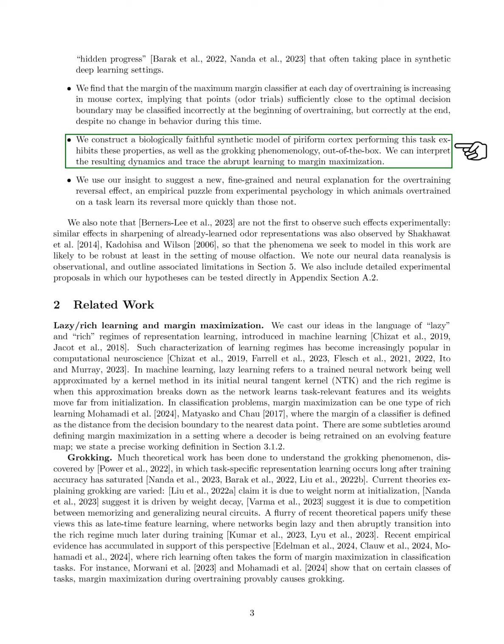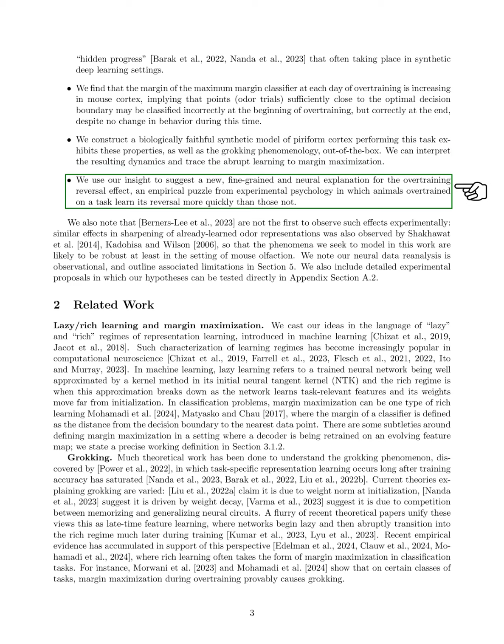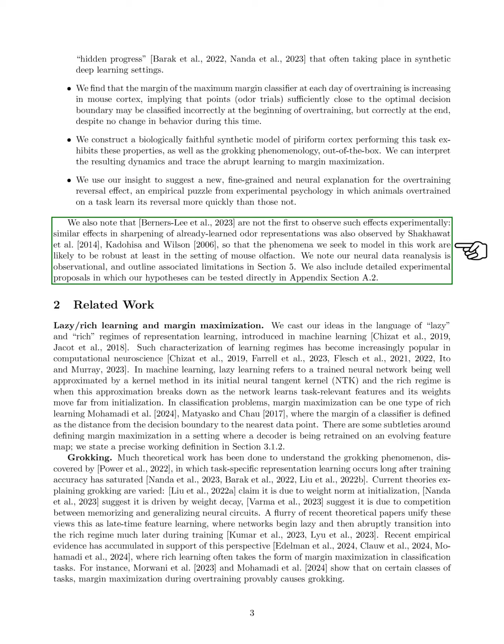We develop a synthetic model of the piriform cortex that captures these dynamics and the grokking phenomenon. This model helps us understand the learning process as one of maximizing the margin. We propose a new explanation for the overtraining reversal effect, where animals that are overtrained learn task reversals more quickly. Our findings align with previous observations of sharpening in learned odor representations, suggesting that these phenomena are robust in the context of mouse olfaction. We acknowledge that our data analysis is observational and outline its limitations, while also providing experimental proposals for testing our hypotheses.